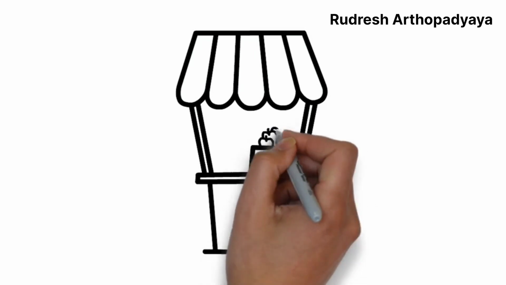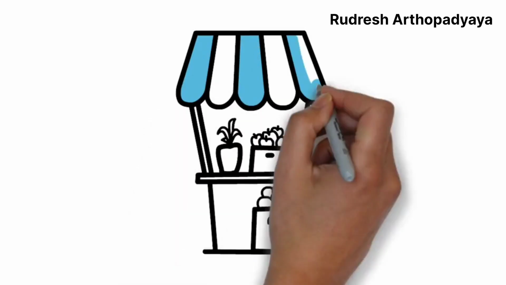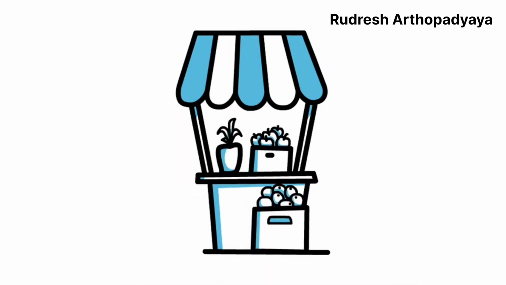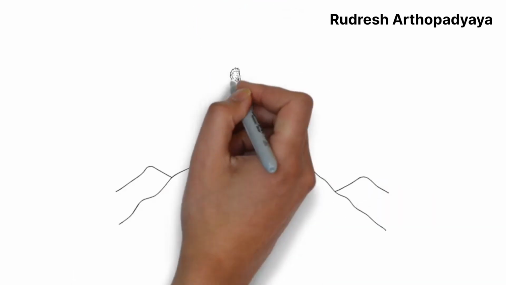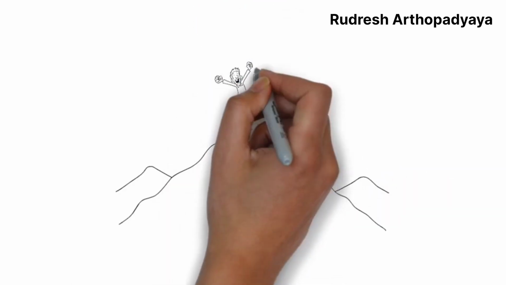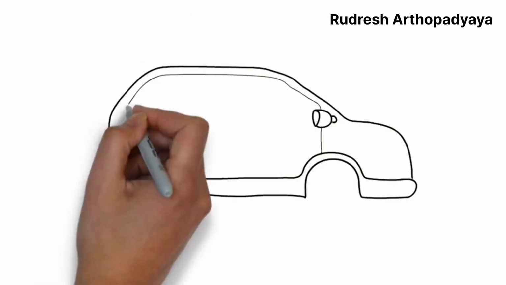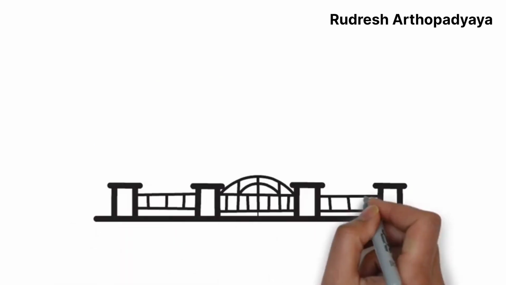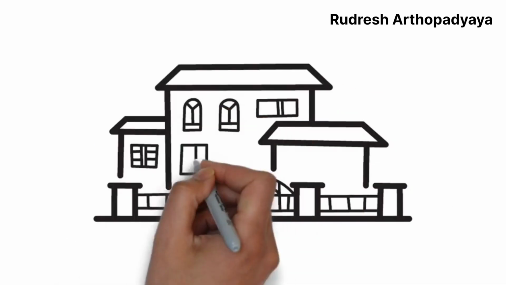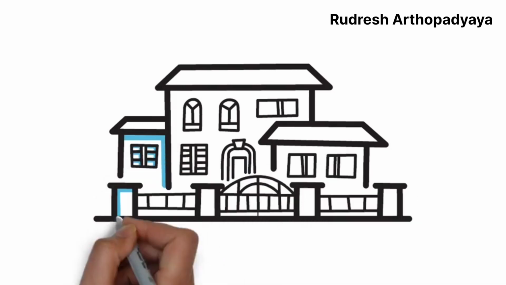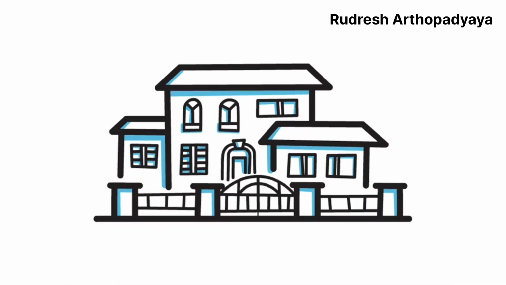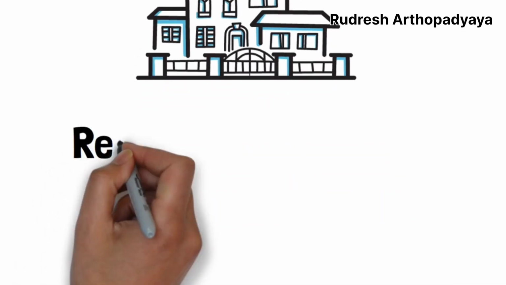Humans desire different commodities in their life. Human desires increase like a mountain. If we have a bike, we desire a car. If we have a car, then we desire a bungalow. If we have a bungalow, we desire something else. Like that, wants are unlimited, but resources are limited.